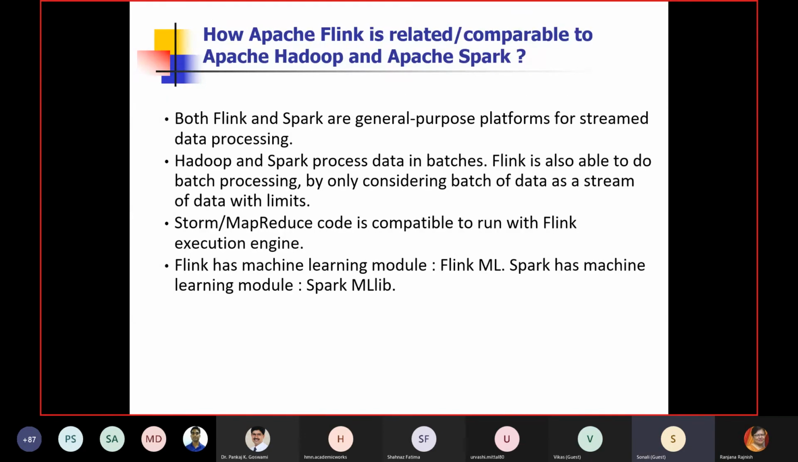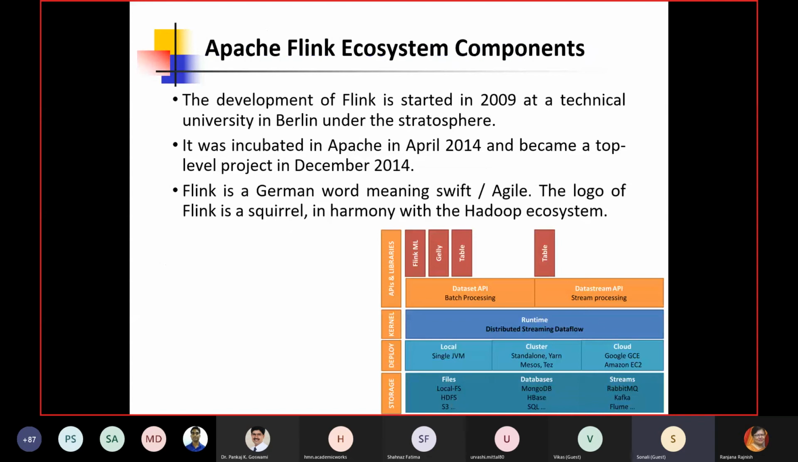Both are streaming processing platforms, and you can see that in Flink we have most of the features. Flink is fully supported by ML libraries.